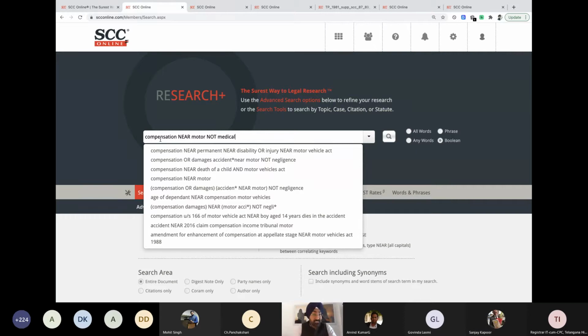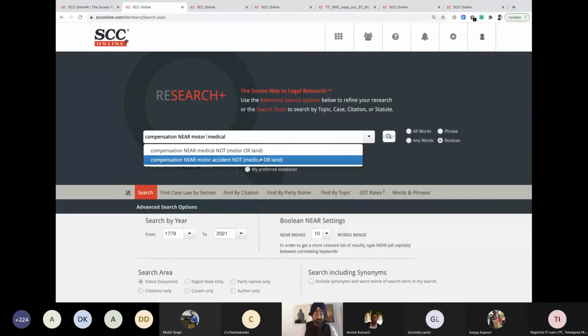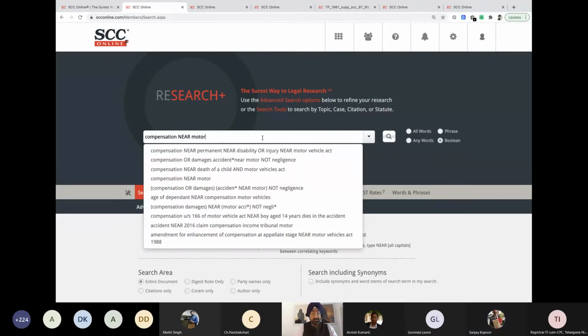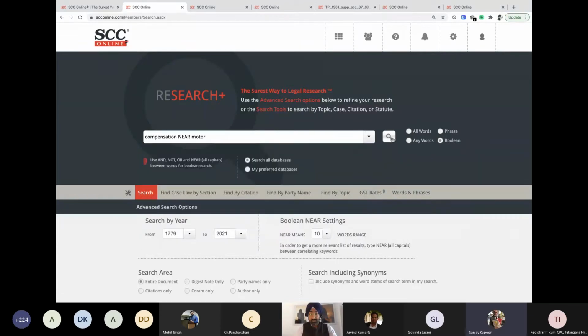So now it will give me searches of compensation arising out of motor accidents, but where the medical word is not occurring. Answering your question, can I use multiple? I can use multiple as well. I can say I want compensation near motor, near medical. I want both the words. I don't think it will find anything, because this will not make a relation to it. Let's just see whether we find something interesting where compensation of motor vehicle cases will come in this search.